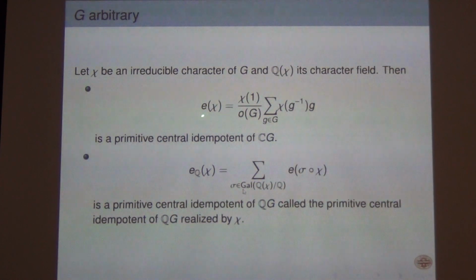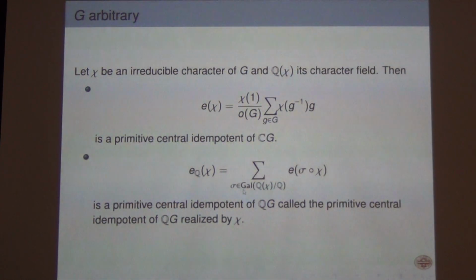But if you add the primitive central idempotents of CG corresponding to the irreducible characters which are Galois conjugate, so if you take sigma in the Galois group of Q(chi) over Q and add the conjugates, then you get a primitive central idempotent of QG. If you take the ideal generated by this central element, it is a minimal two-sided ideal of QG and therefore a simple component of QG.